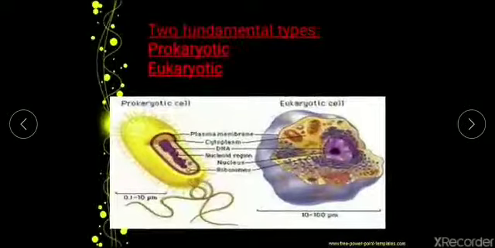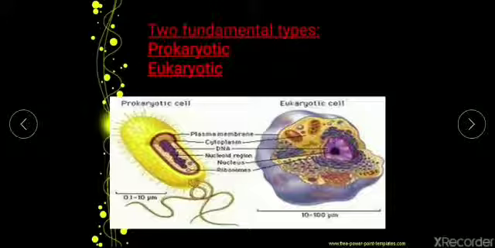Now the next is, again we are going to divide the cells based on their structural pattern. Cells can be divided into two types. We have the eukaryotic cell and the prokaryotic cell. Here you can see this is a prokaryotic cell and here this is a eukaryotic cell.